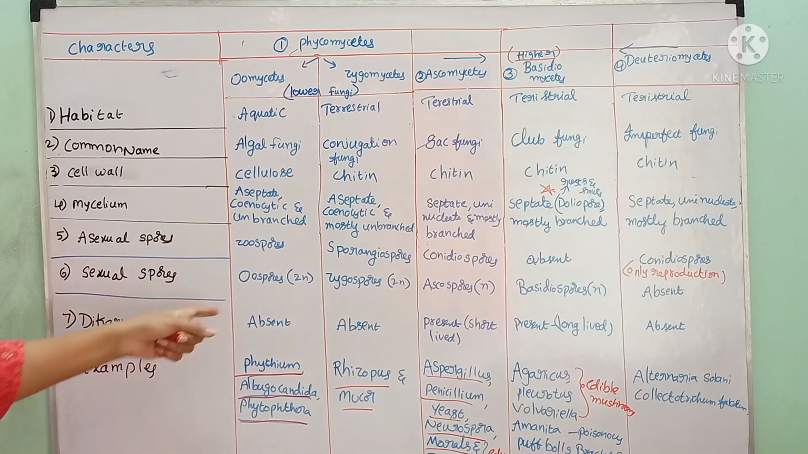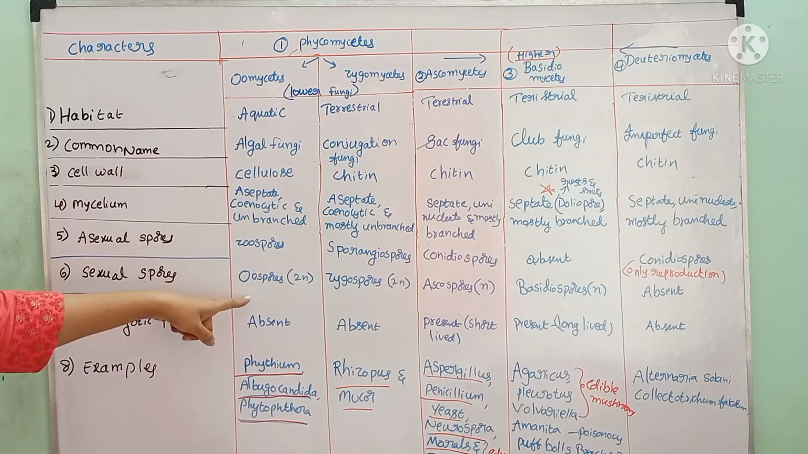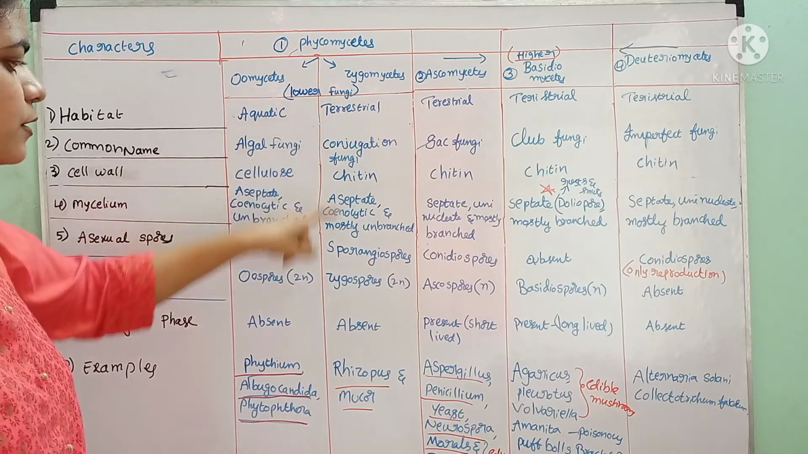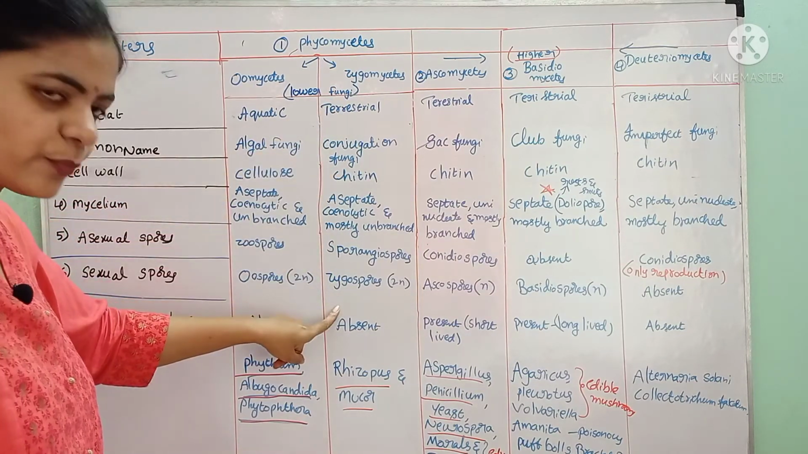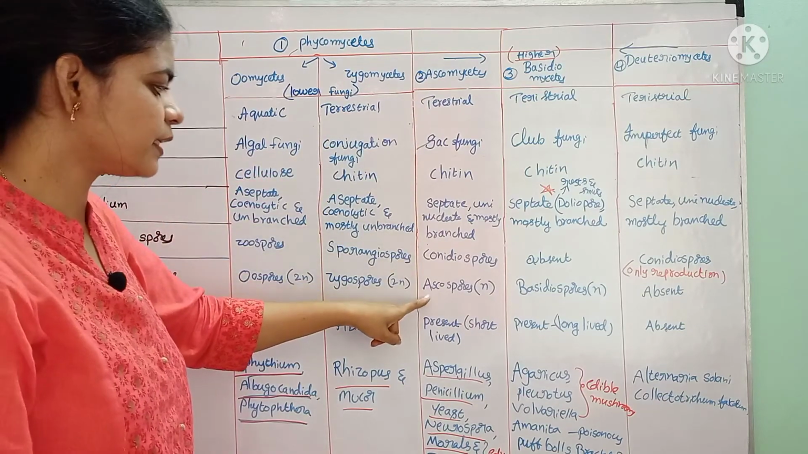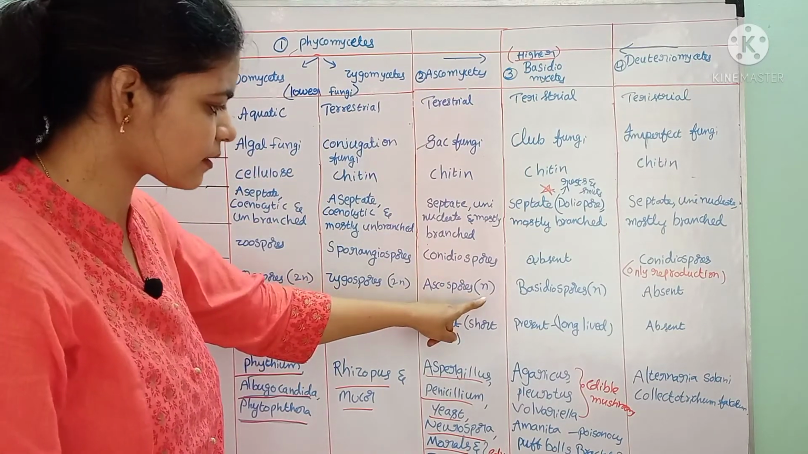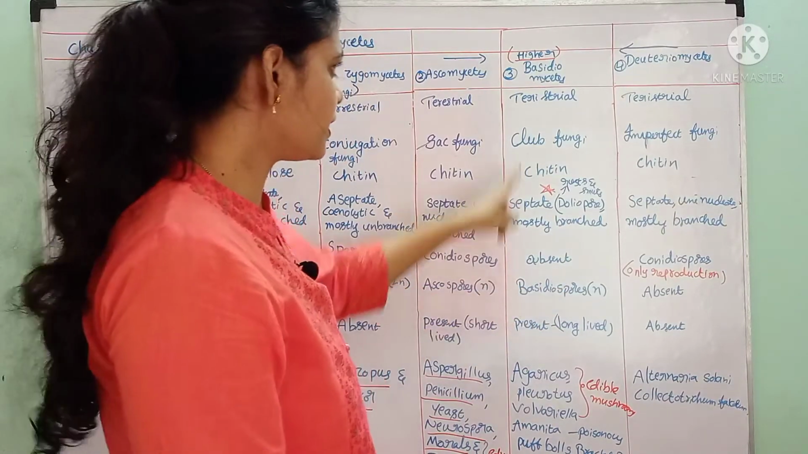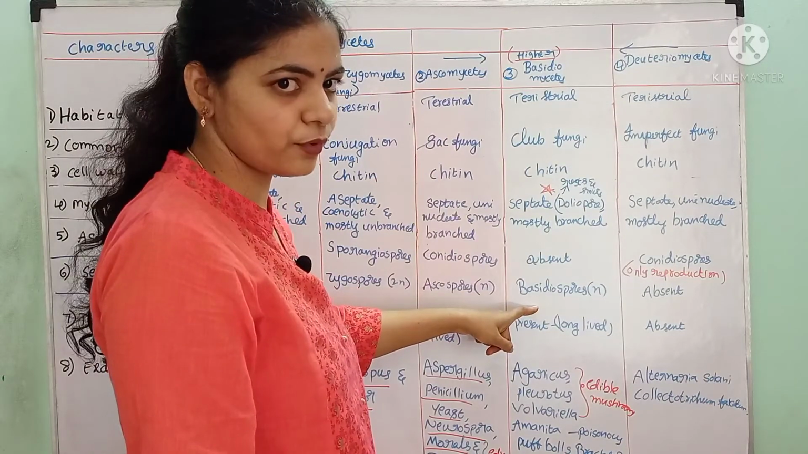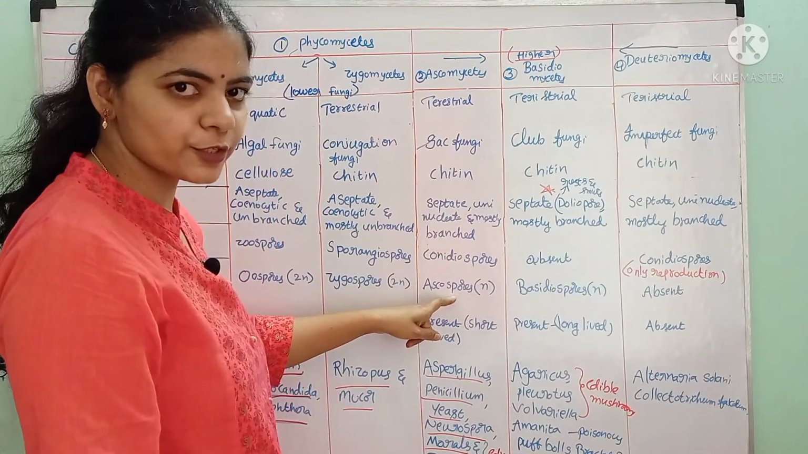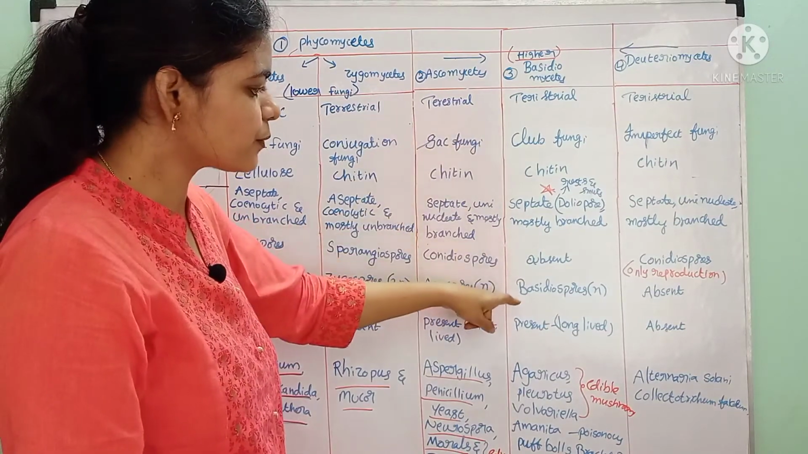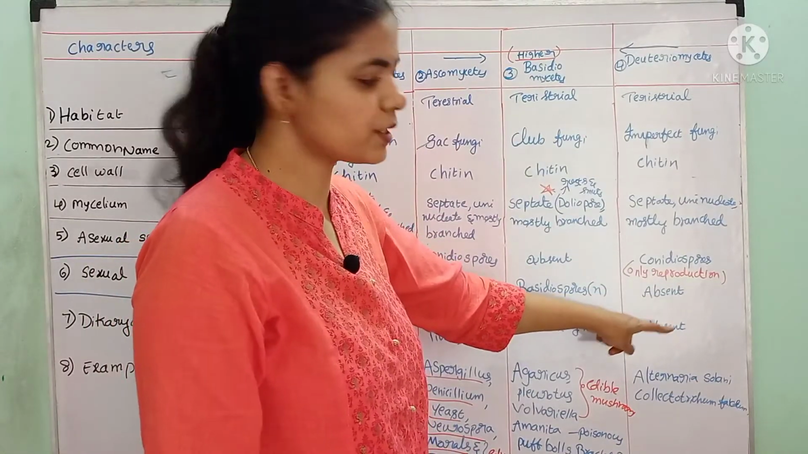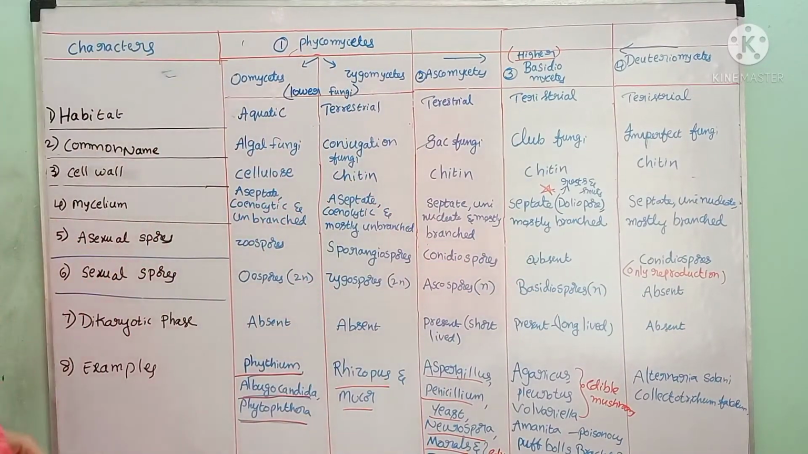Sexual spores: in oomycetes, the name itself indicates the spores are oospores. These are in diploid condition. In zygomycetes, zygospores only. And in ascomycetes, the name itself indicates ascospores, but they are haploid. In these two, the spores are in diploid condition; in these two, haploid condition. Basidiomycetes produce basidiospores, because ascospores are produced on the ascus and basidiospores are produced on the basidium. In Deuteromycetes, there is no sexual reproduction, hence the sexual spores are absent.